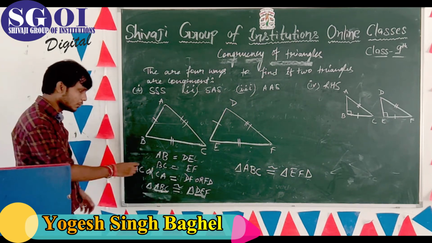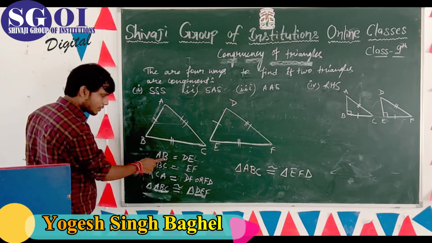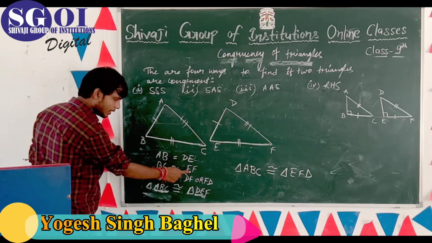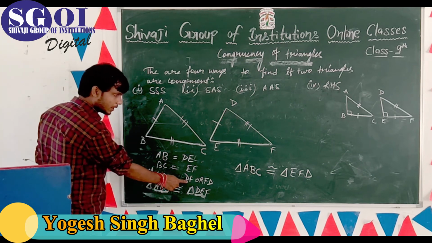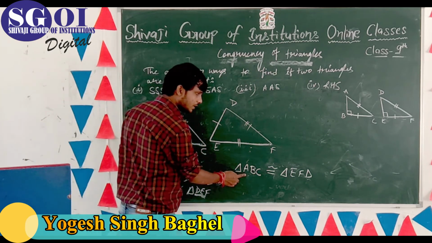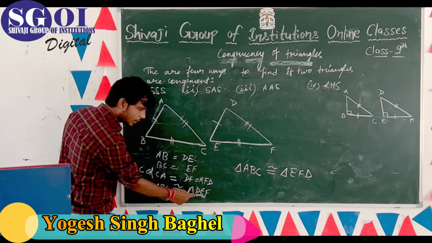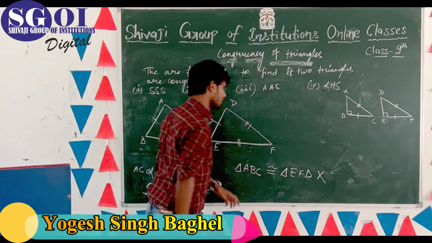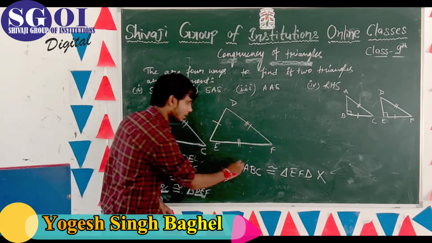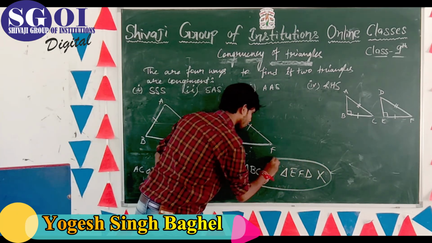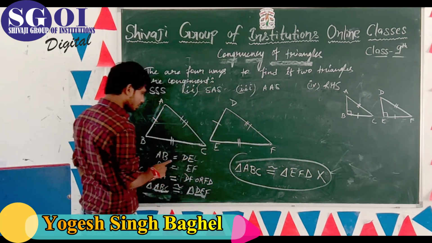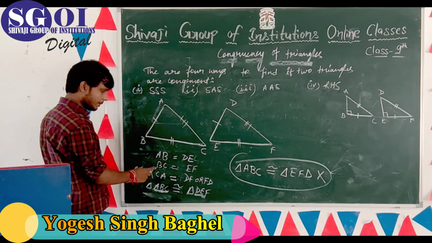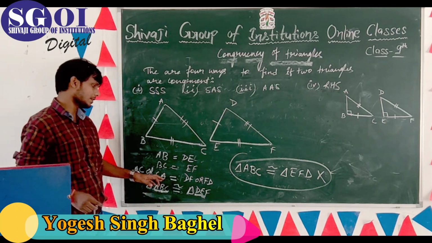DEF, because you are showing here AB is equal to DE, BC is equal to EF, and CA is equal to DF। That's why triangle ABC is congruent to triangle DEF, and the other is wrong। This part is wrong। Why? Because here we are showing AB is equal to DE, BC is equal to EF, and CA is equal to